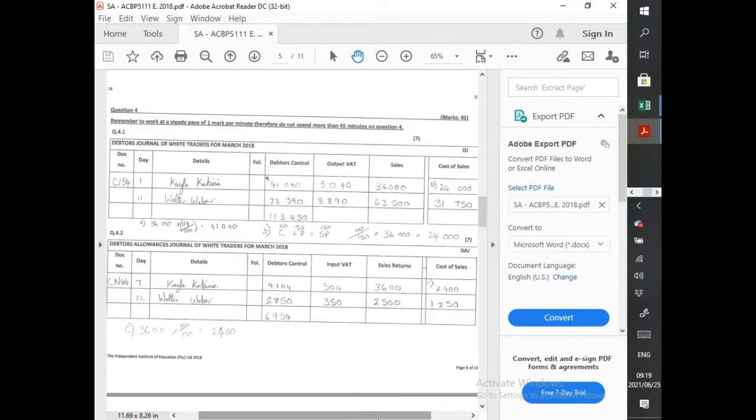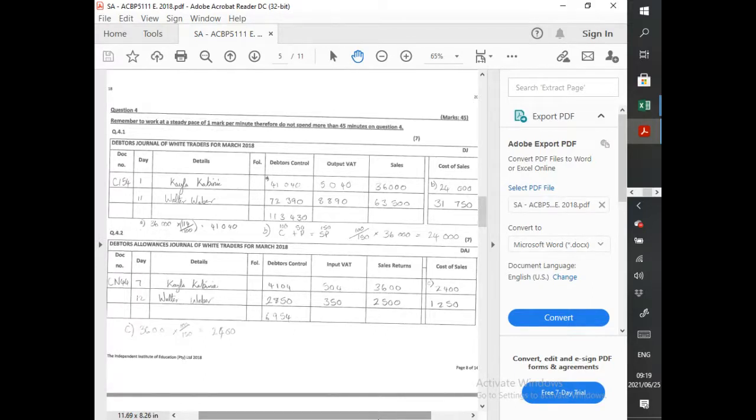But when I read the transaction on the 11th, it doesn't allude to anything particular in terms of the cash receipt. It doesn't allude to it being a cash transaction. It doesn't allude to it being a debtors transaction. So I would actually use the transactions that follow to guide me on that one. But I think they should have given a little more, just to indicate, should we have it in the cash receipts or should we have it in the debtors journal? So I'll go with, I think that's why, when I look at my script, I actually indicated the debtors journal as a result thereof.